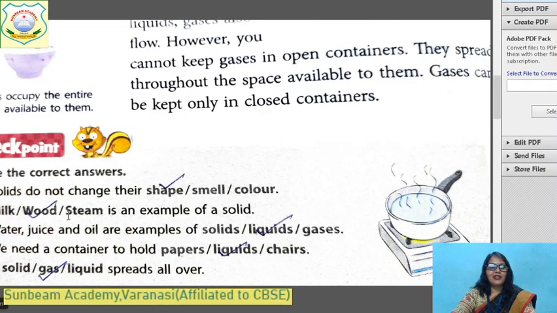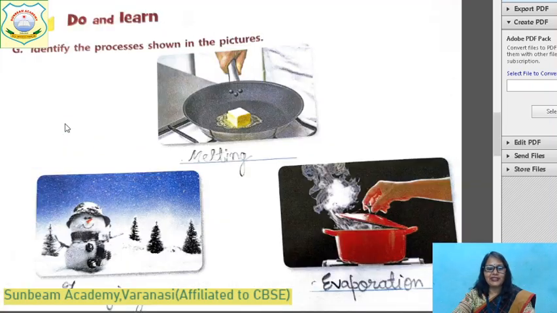Here you can see. Solids do not change its shape. Milk, wood or steam is an example of solid. Wood, water, juice and oil are the examples of liquids. We need a container to hold paper, liquid or chair. Liquids, a solid, a gas or liquid spread all over. Gas. And you can identify in this picture what process is going on. It is evaporation. And children, you get the characteristic of gas is gas occupy the entire space available to them.